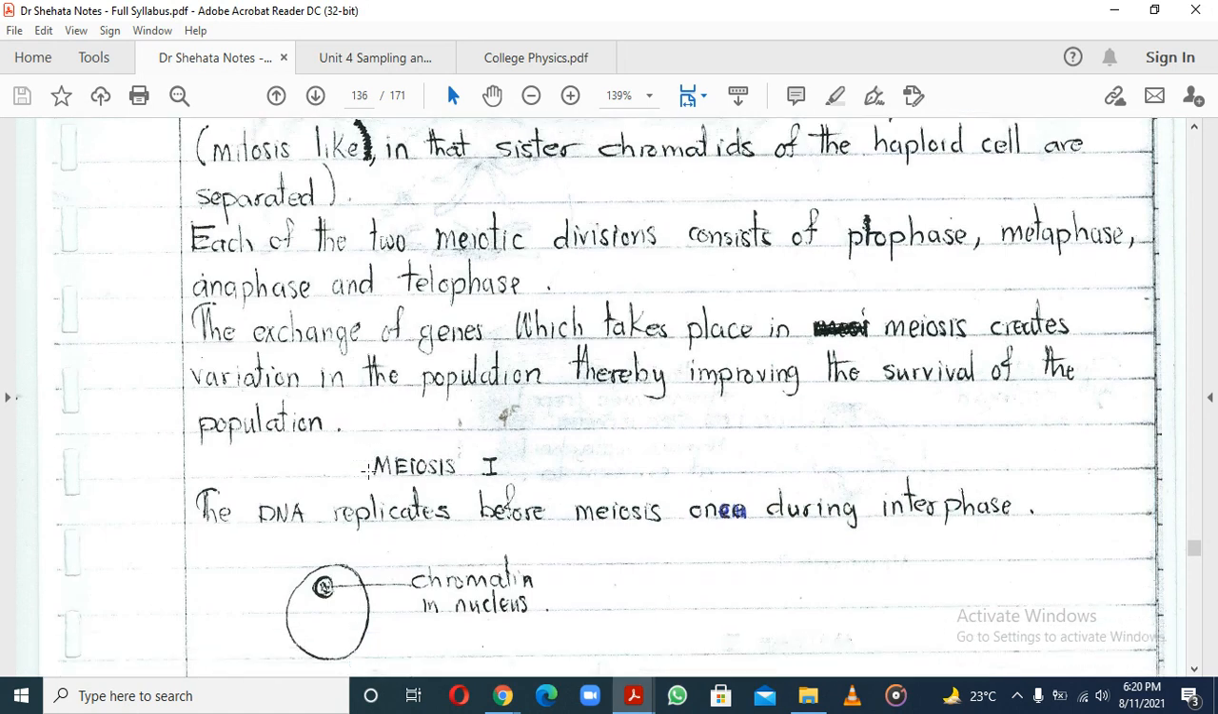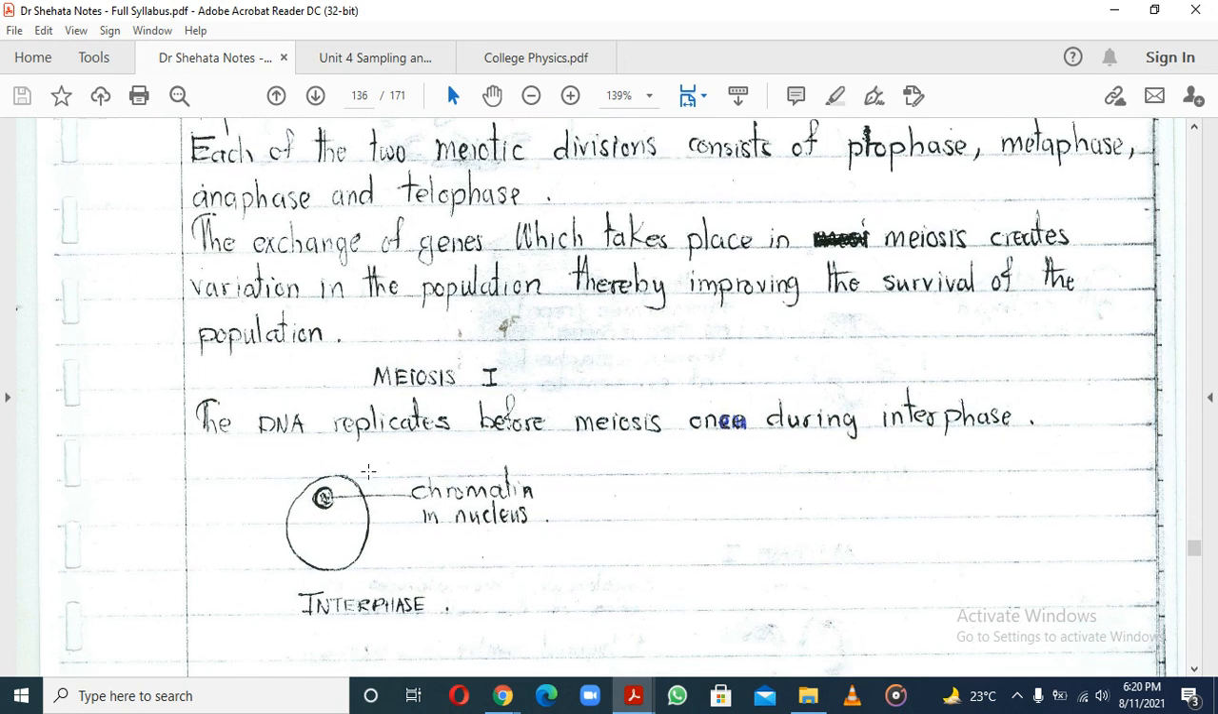So each of the two meiotic divisions has prophase, metaphase, anaphase, and telophase. The exchange of genes which takes place in meiosis creates variation. So that's the importance of meiosis. Meiosis allows for variation in the population. I'm sure you've heard of survival of the fittest. What survival of the fittest basically means is that the genetic pool of human beings, or of any organisms, will always try to ensure that they are becoming better and better to survive the environment.